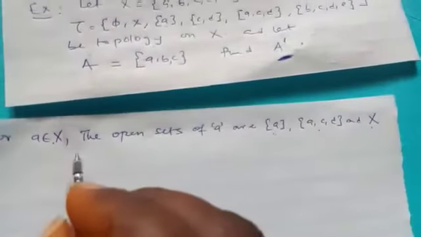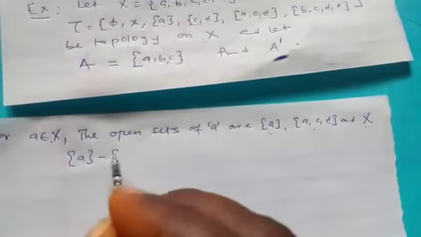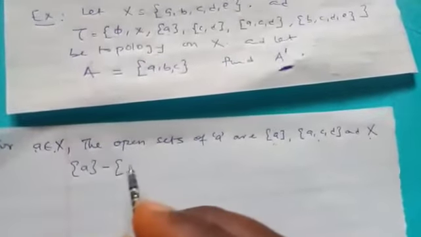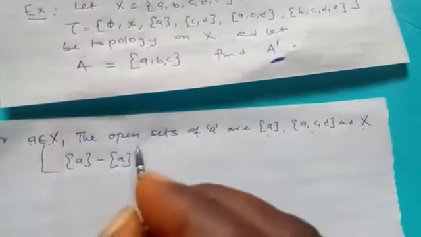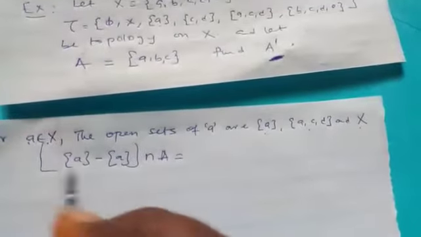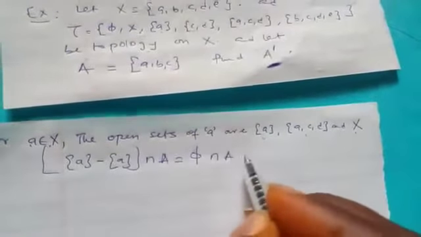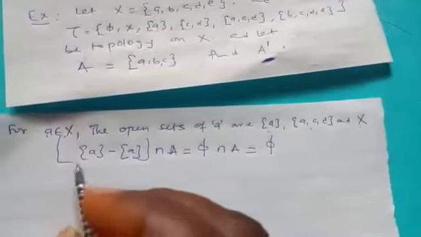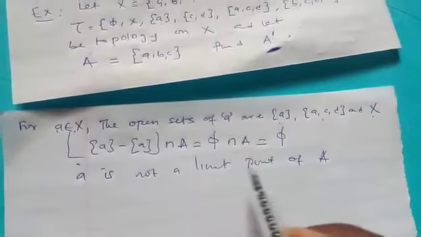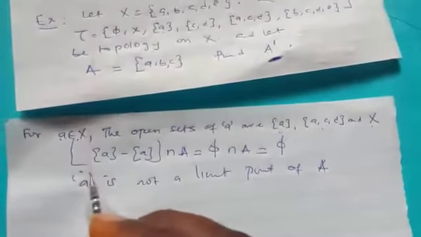So we now want to show, will it be empty or not? G, the open set, minus X, intersection A. So what's the open set? I'll test this one. This set minus the element we are talking about, which is this, intersection A. Now we know that a minus a is empty. Empty set intersection any set will be empty. So we get an empty set. We say that therefore small a is not a limit point of the set A.